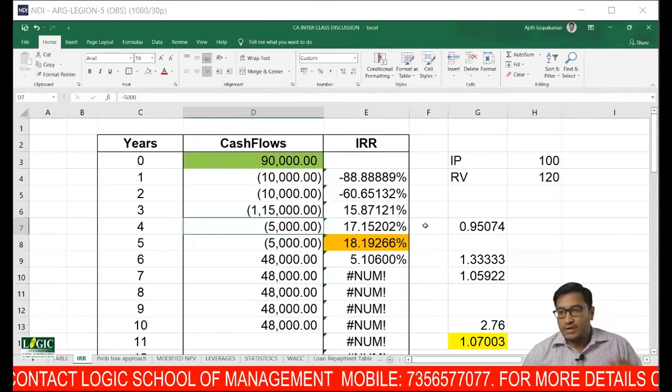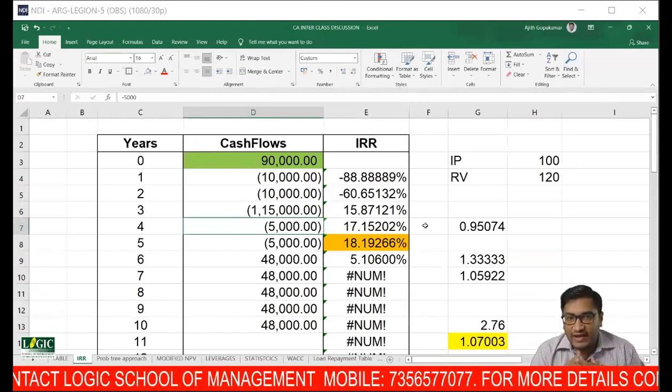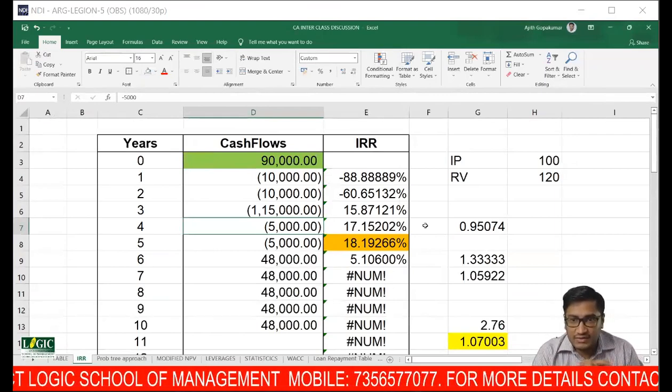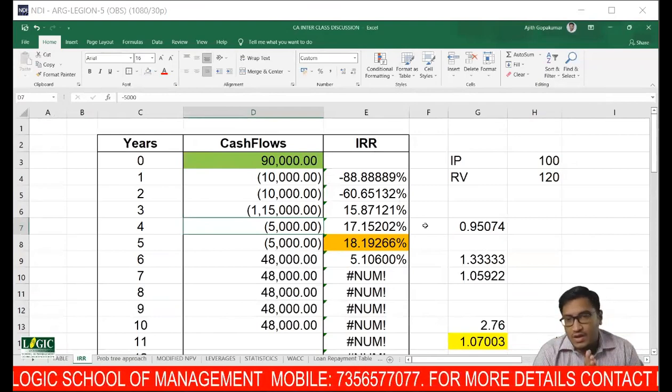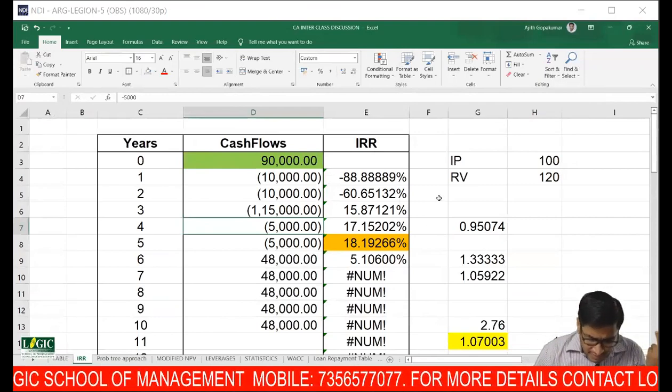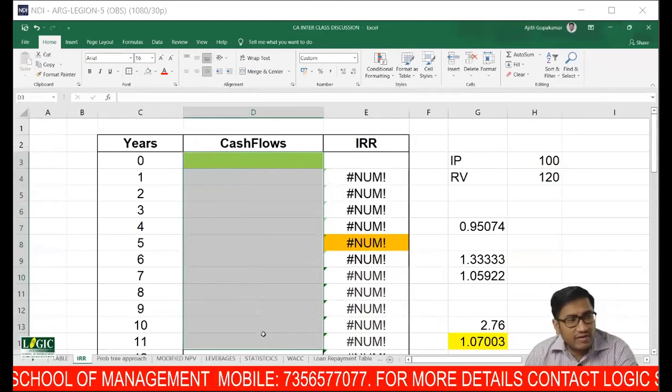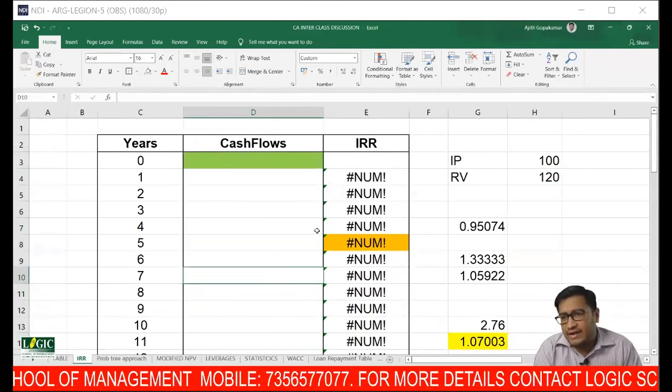I think you are able to see the Excel file, isn't it? What I've done is just made a template. We are trying to develop an IRR. We are trying to get what is IRR.